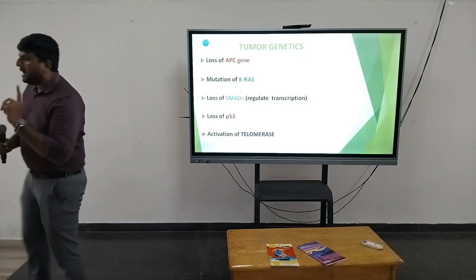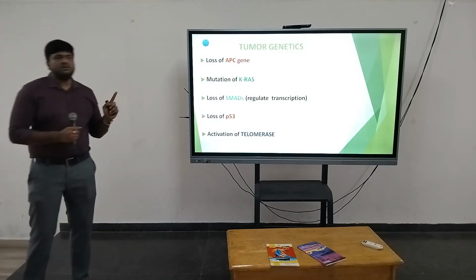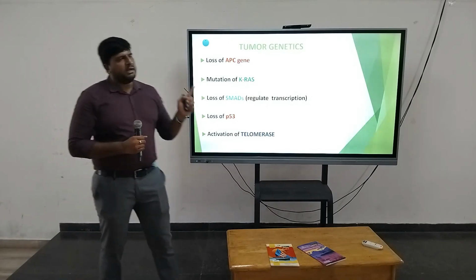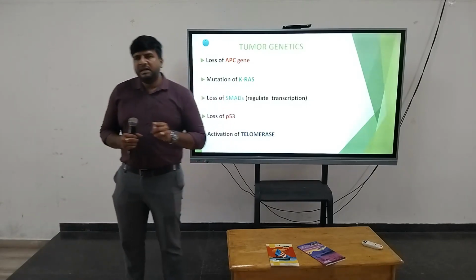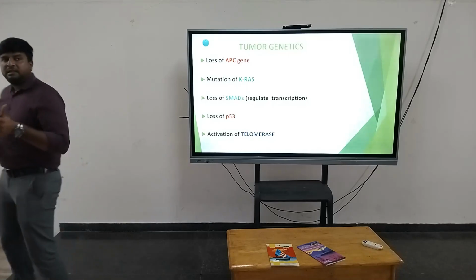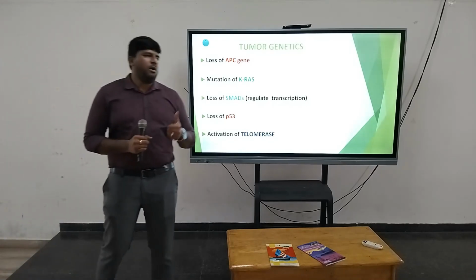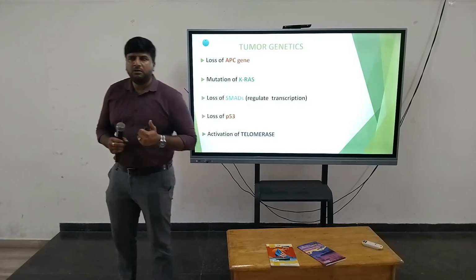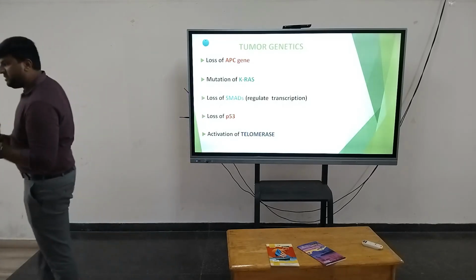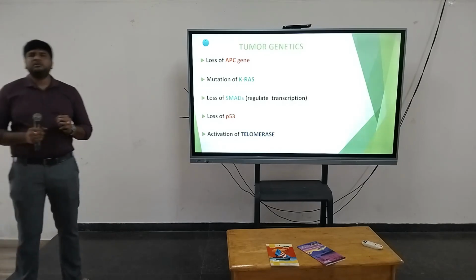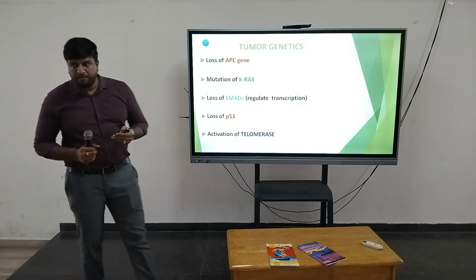Another most important pathogenesis for colorectal carcinoma is defects in the DNA mismatch repair gene. That is also a common mutation. Defects in the DNA repair genes. So what is the function of DNA repair genes?